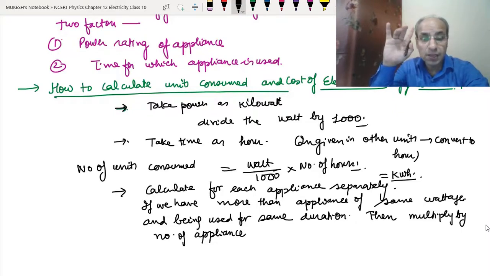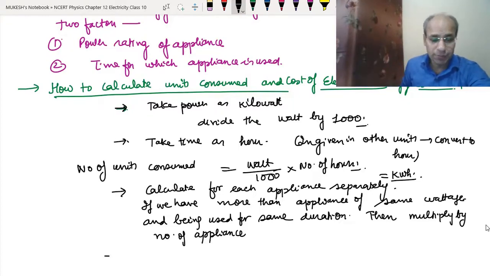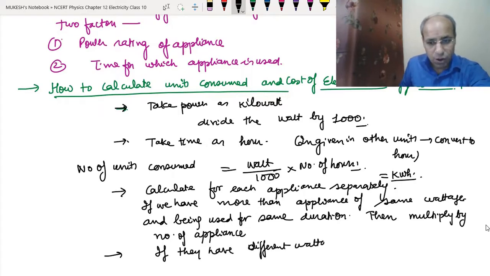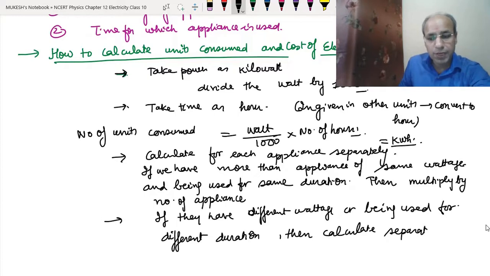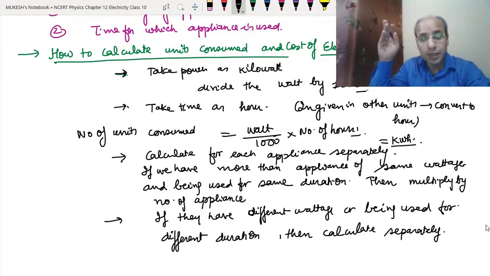But if they have different wattage, or are being used for different durations, then we have to calculate them separately. Okay, this is the next step that we have to do. Clear? Now, what is the next thing that we have to do?